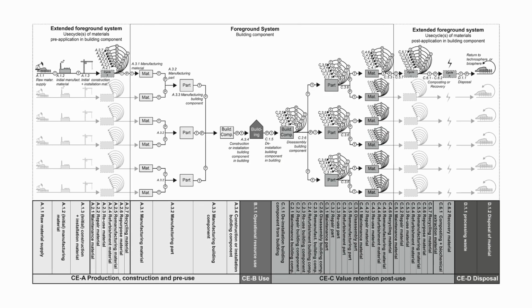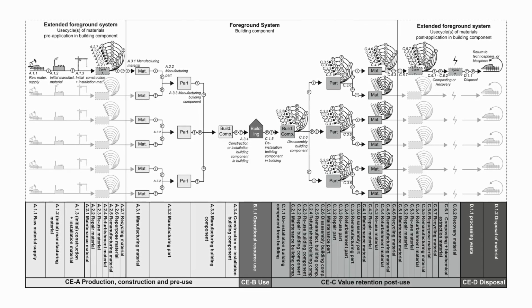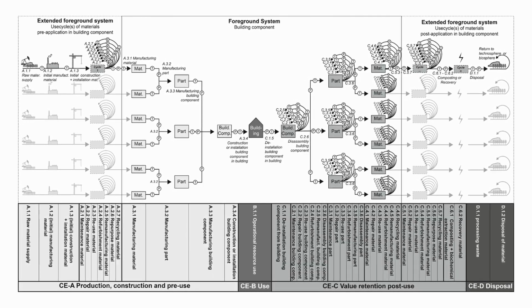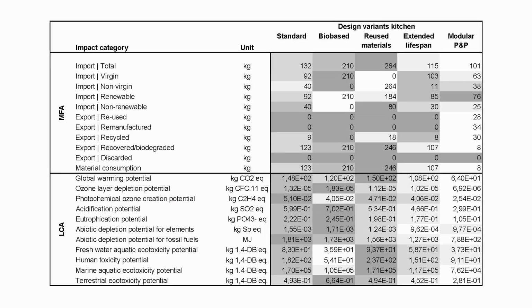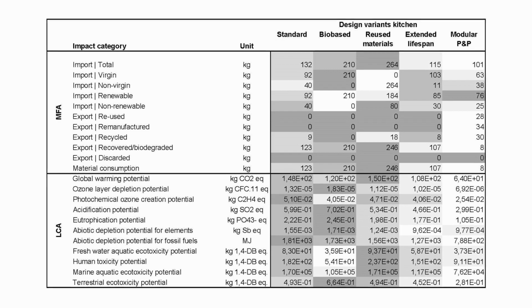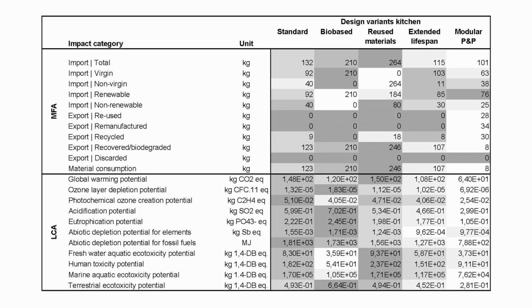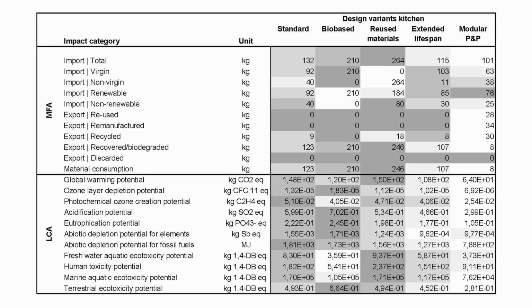This is done through the use of two factors: a probability factor that measures the likelihood of a life cycle to occur, and an allocation factor that measures how the environmental impact is allocated across the life cycle stages. However, in order to showcase the amounts of materials that can be reused or recycled, an additional material flow analysis was implemented. On the one hand, the life cycle scores show the impact of the modular kitchen on the environment. On the other hand, the material flow analysis shows the amount of input and output materials that can be further used for reuse or recycling.